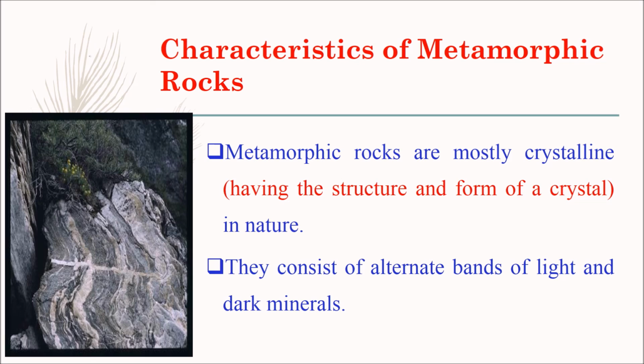Finally, we are going to learn about the characteristics of metamorphic rocks. The first characteristic is that metamorphic rocks are mostly crystalline in nature. Crystalline means having the structure and form of a crystal. The second point is that they consist of alternate bands of light and dark minerals. As we see in this picture, there are alternate bands of light and dark minerals.